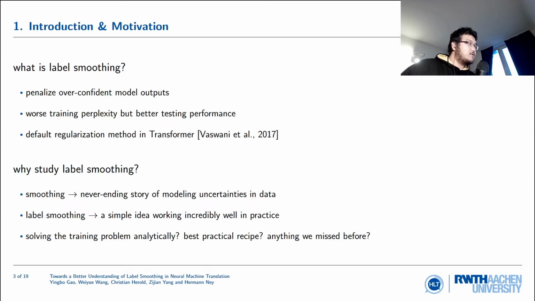So first, what is label smoothing? Label smoothing penalizes overconfident model output. Generally speaking, it leads to worse training perplexity, but better testing performance. In the transformer architecture, label smoothing is actually included as a default regularization method.